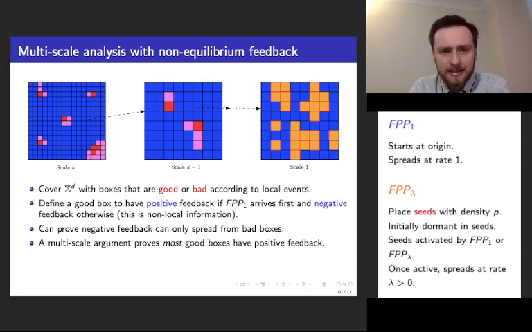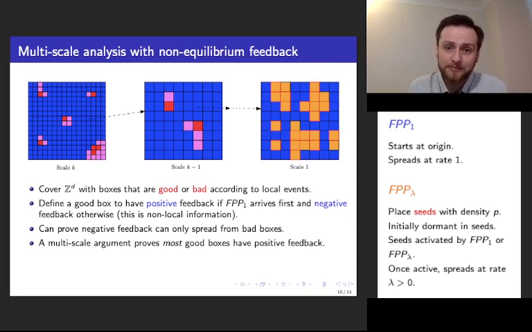So you can define good boxes locally in such a way that so long as FPP1 gets to the box first, then FPP1 will occupy most of that box. This isn't too hard to do. But the difficult part is guaranteeing that FPP1 arrives first, because this is not local information.